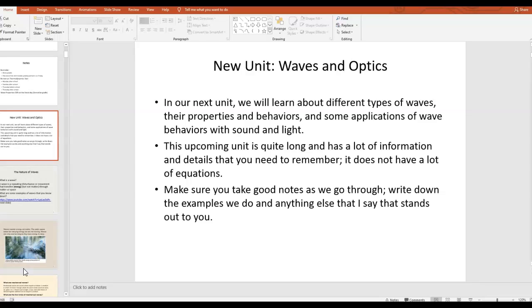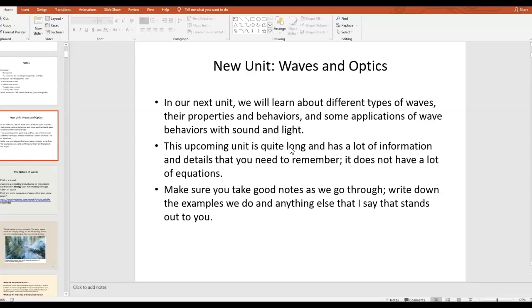But a lot of the stuff we're going to be talking about is conceptual and kind of definition and concept-based questions. We're going to be talking about different types of waves, their properties and behaviors, and then some applications of waves, particularly with sound and light and the electromagnetic spectrum. So again, there's a lot of information in this unit. It is quite a long unit.